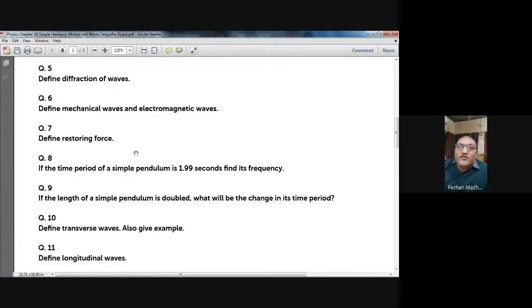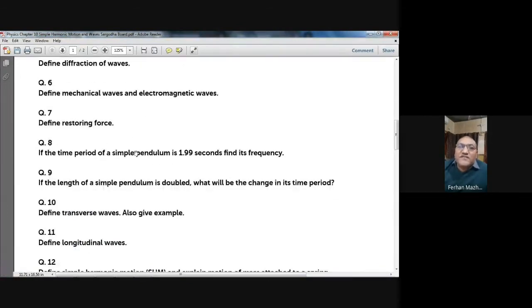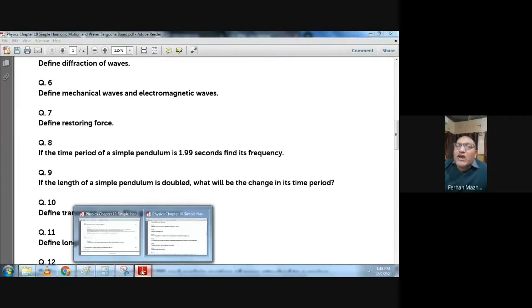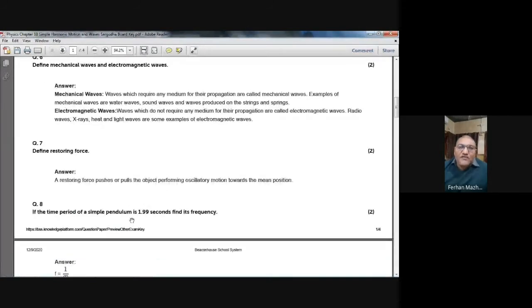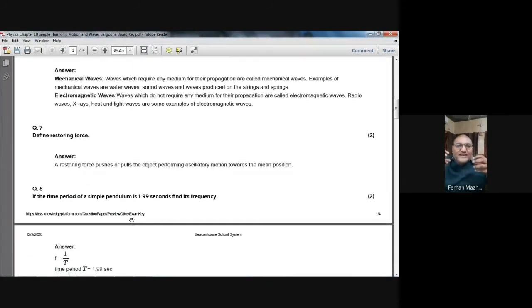Thank you. So the next question, question number 7 of 2 marks. It says, define restoring force. You see, when you stretch a spring and apply force to it, automatically a force is generated which is opposite to your force, and that force tries to bring the spring back to its original shape. That force is called restoring force.